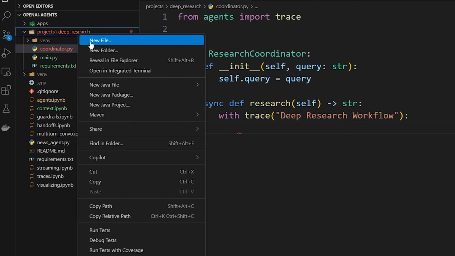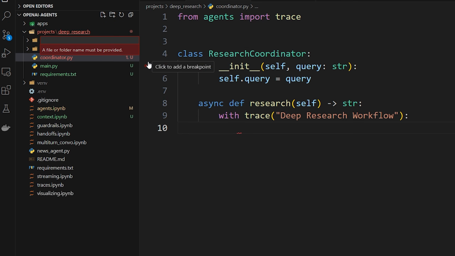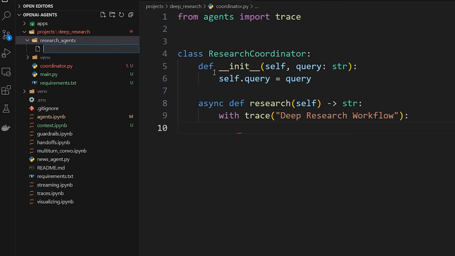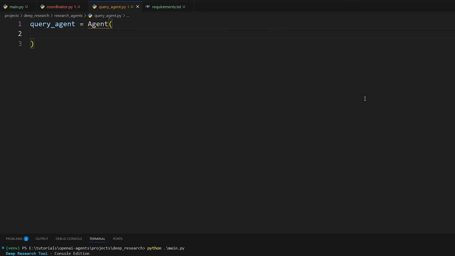So we're going to make a new subfolder called, let's say, research agents. So all of our agents are going to live inside of here. It's just a way of organizing things. So new file, we'll say query_agent.py. So let's define our agent. So Agent, and the name is going to be query generator agent.